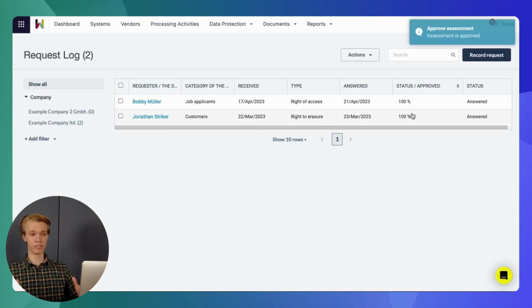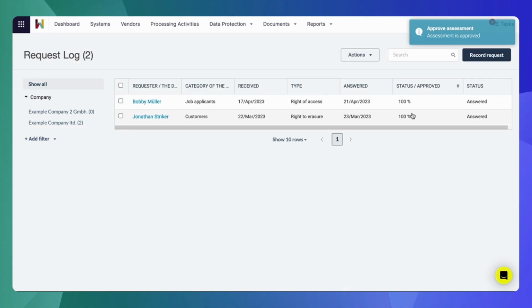Now we're going to leave this request in Wired Relations as documentation in history so that we can document to anyone necessary that we actually completed and answered this, but also so that we can pull this information out and do some reporting on it if we want to. Maybe we want to see a statistic of how many rights of access are used throughout the past 12 months. We're able to do that since it's in a systematized and user-friendly system. And that's how you log your requests in Wired Relations.